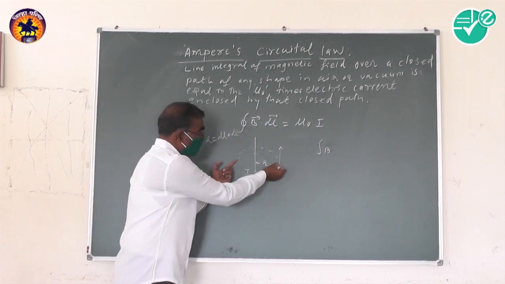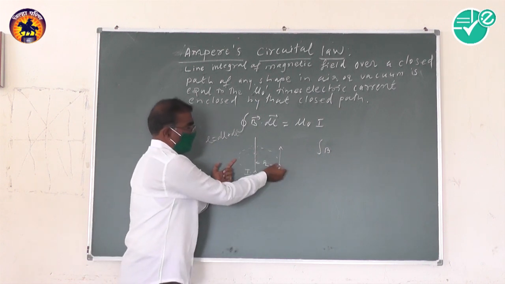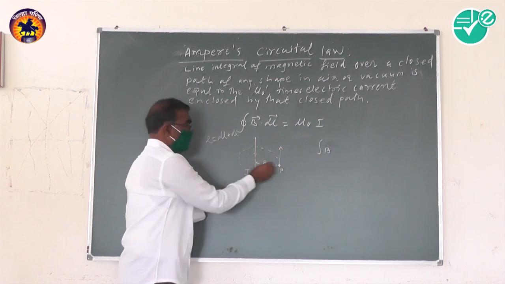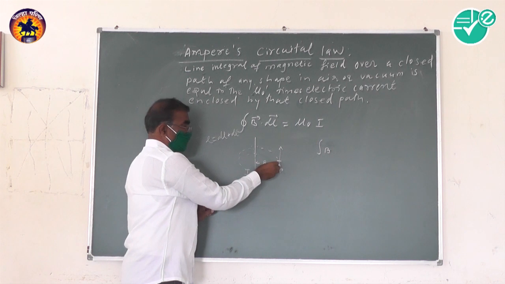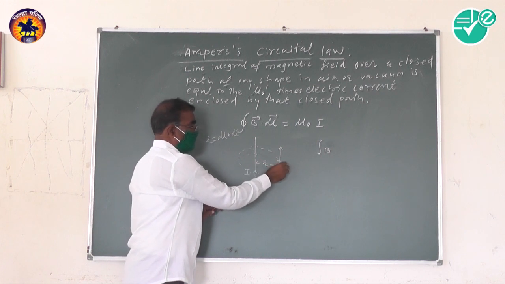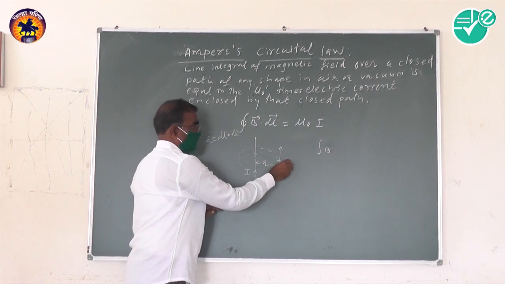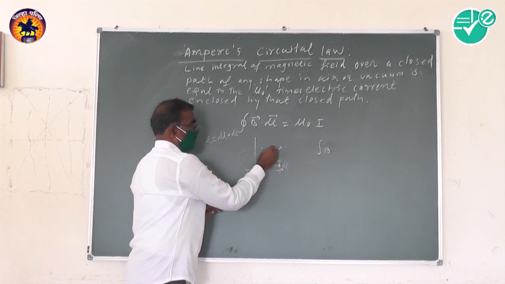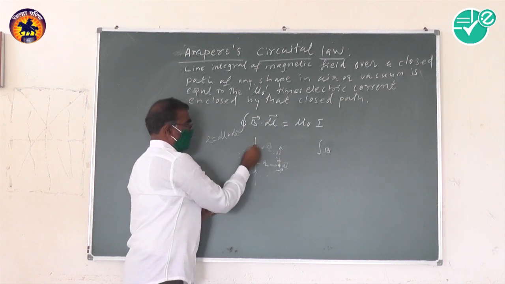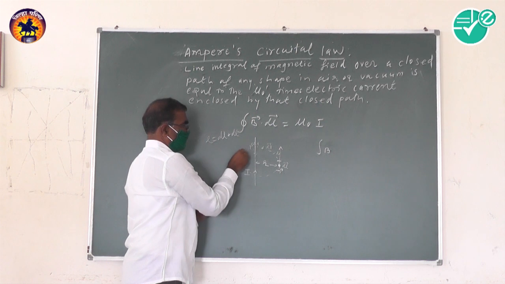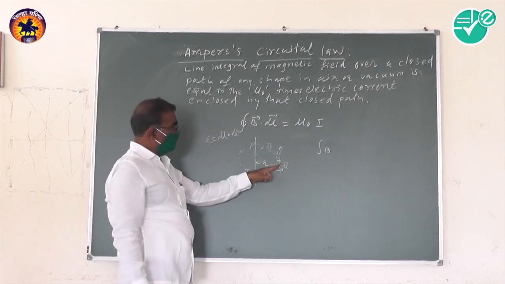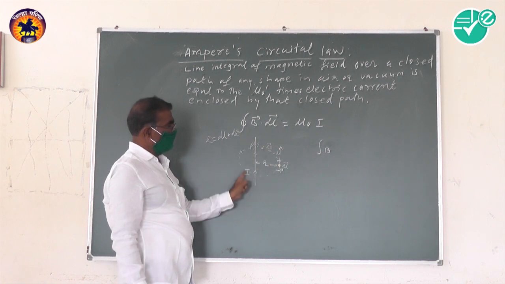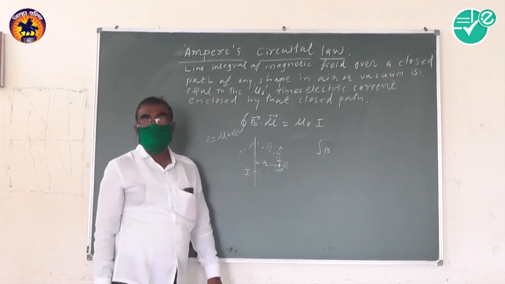The total length of the current loop is L, and if that total length L is divided into a number of small elements, each of length dl, the total length of the circle is divided into small elements dl like this.